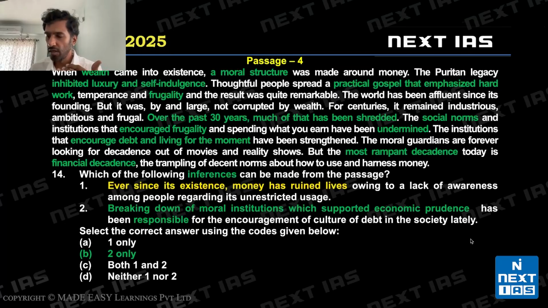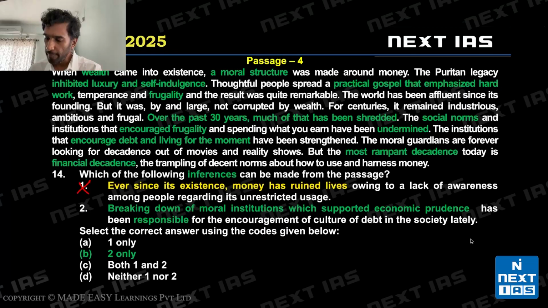The passage was about how this value of being frugal, of saving, has gone away. It has been undermined in today's society. So let's look at option A. Ever since its existence, money has ruined lives. This is incorrect. We are told that by and large, wealth did not corrupt in the past. In the past, it wasn't corrupting. So "ever since its existence, money has ruined lives" is invalid, right? This is an invalid inference.